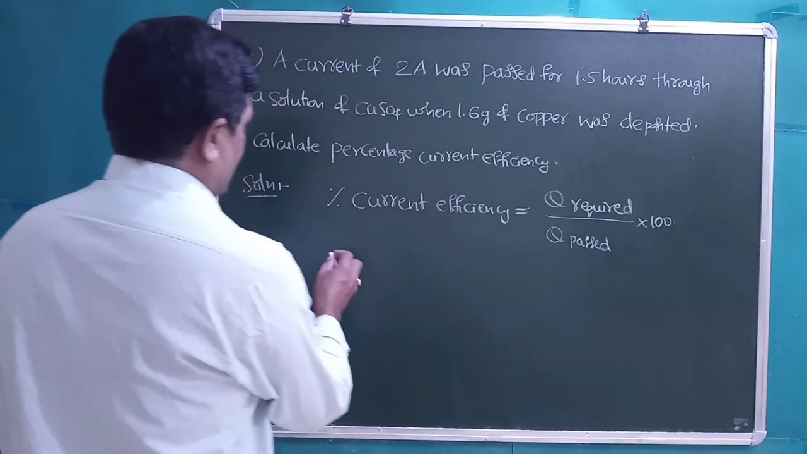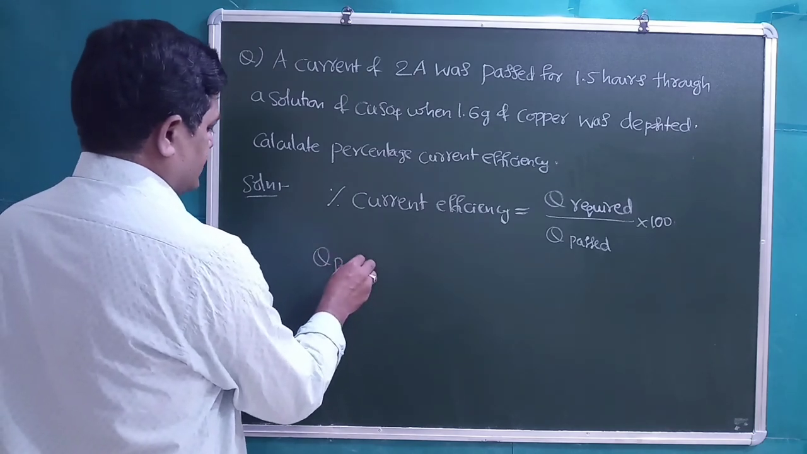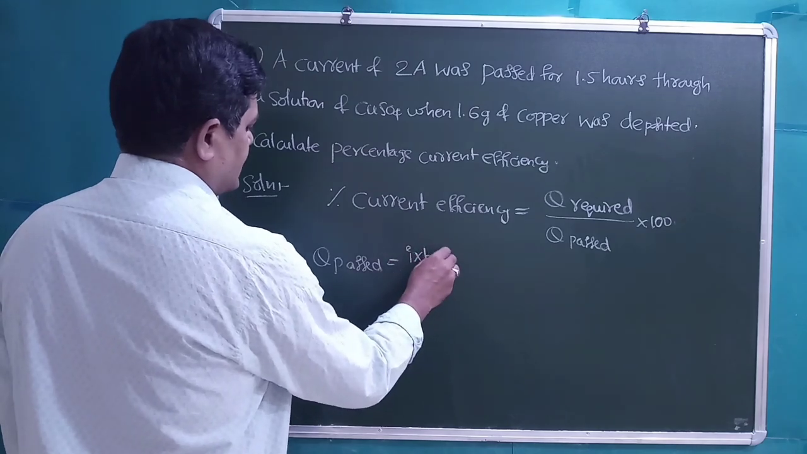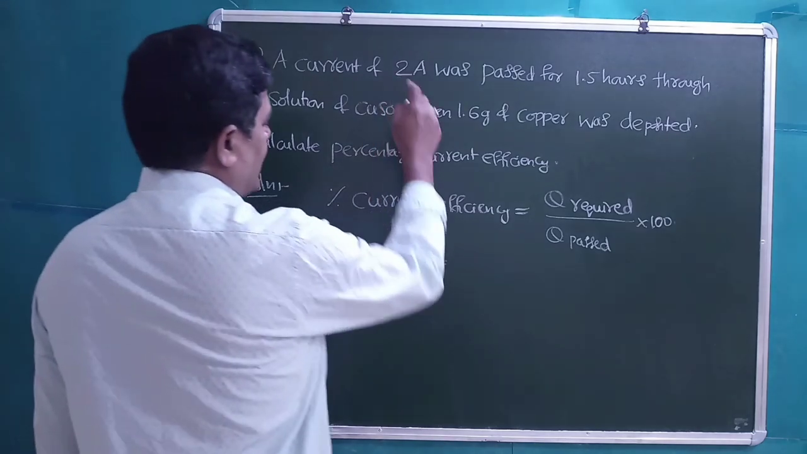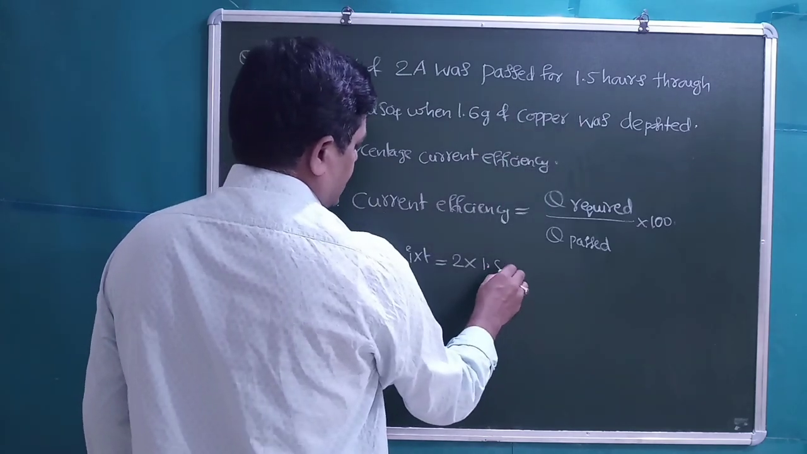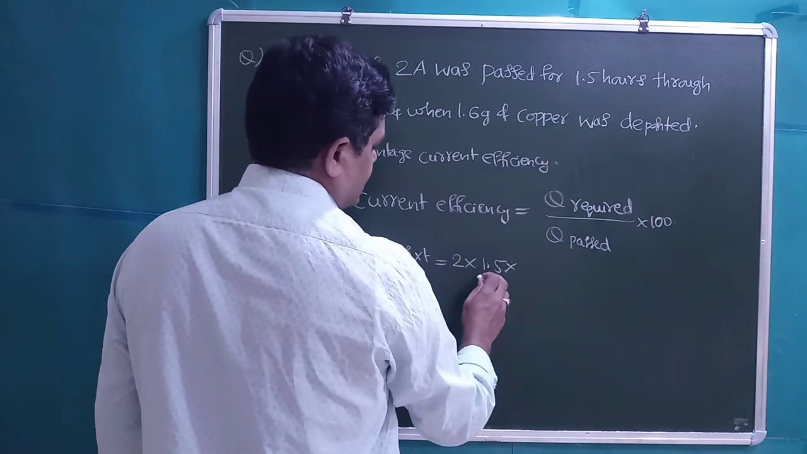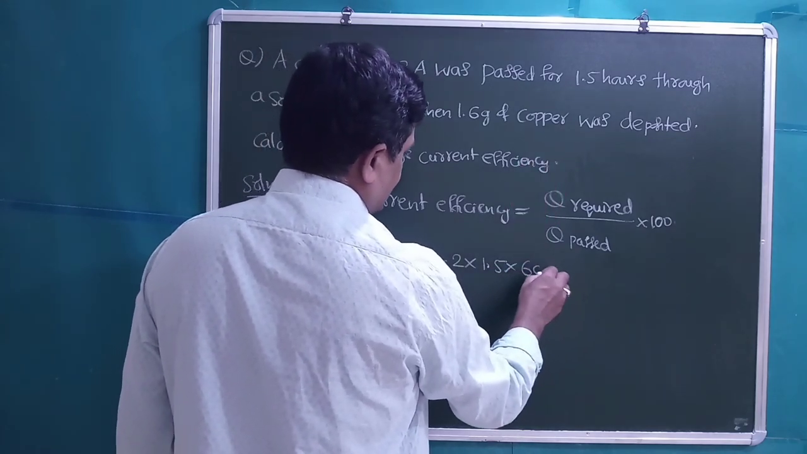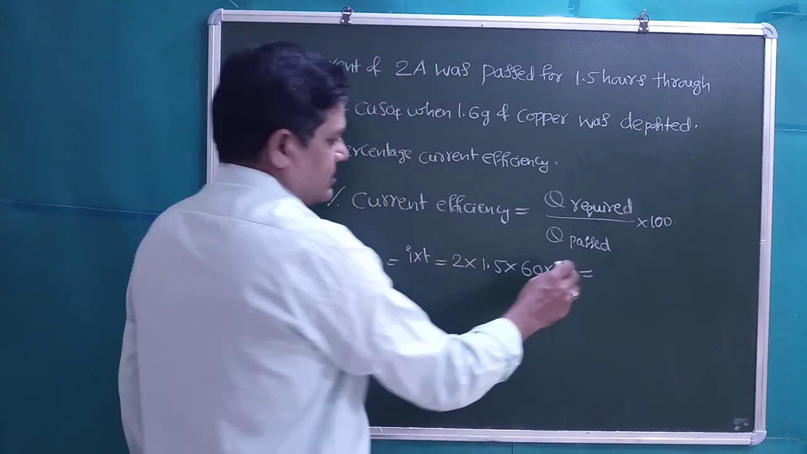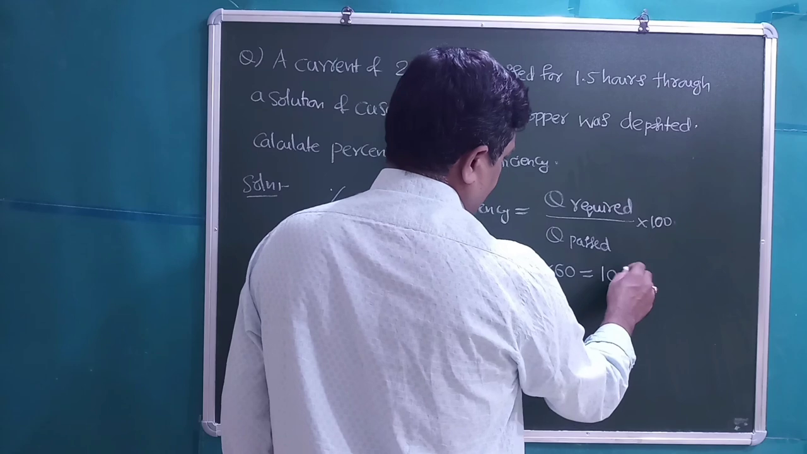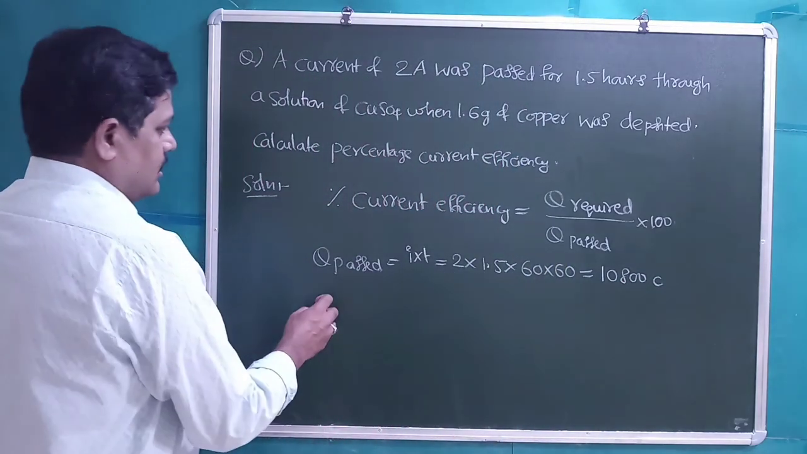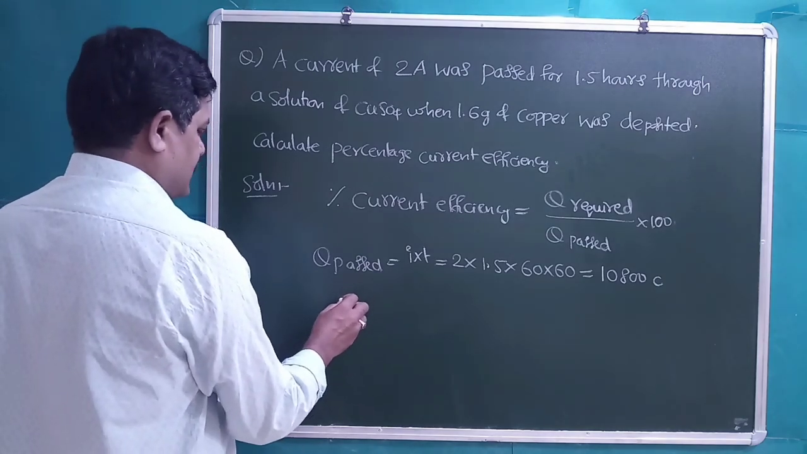Students, first let us calculate what is the Q passed. Q passed is equal to I into T. I value, current, is 2 amperes. Time always we need to substitute in seconds. 1.5 hours is equal to 1.5 into 60 into 60 in seconds, right? So this will come around 10,800 coulombs.